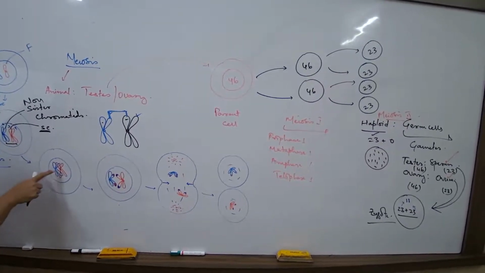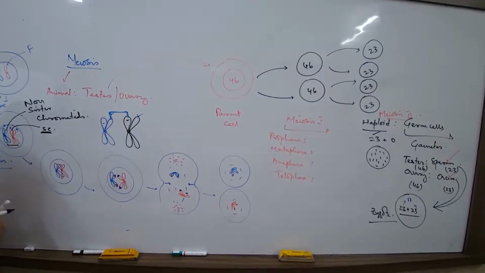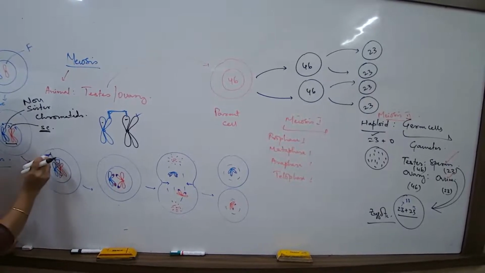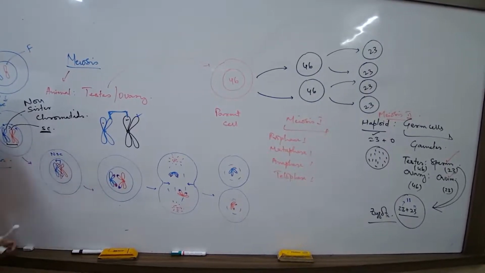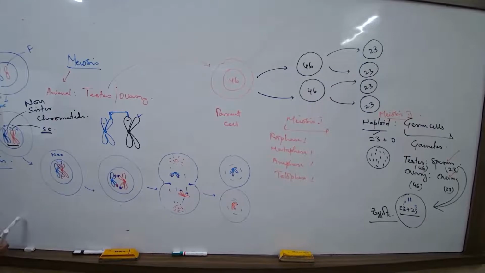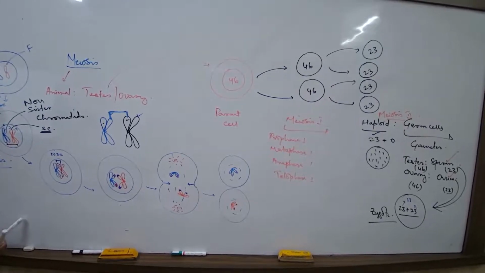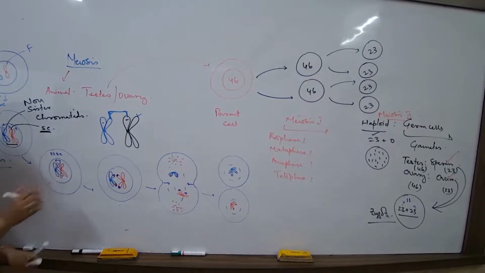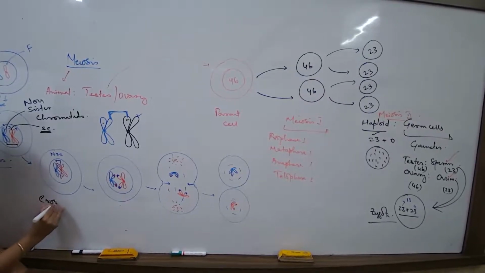Always have a tendency of overlapping. Overlapping is always between non-sister chromatids. They are non-sister chromatids. Confusing hai ki clear hai? Clear hai? Crossing over. What is this process called?